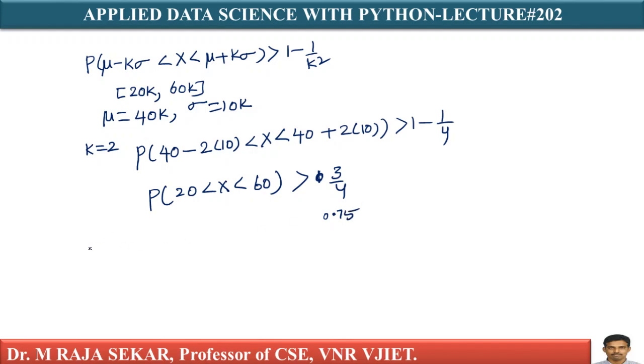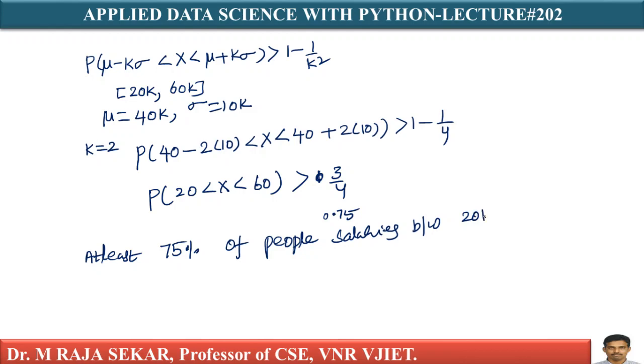What does it mean? At least 75% of people's salaries are in between $20,000 and $60,000.